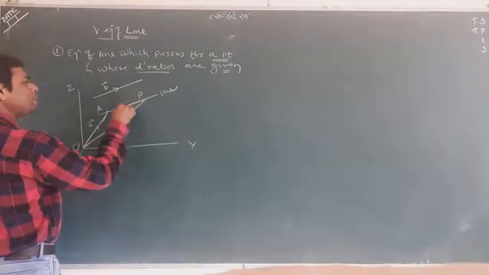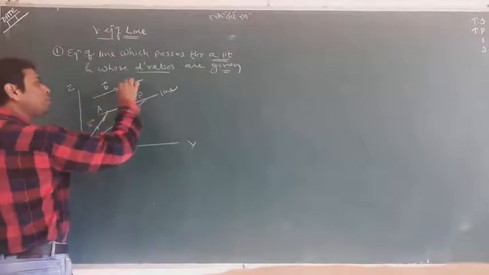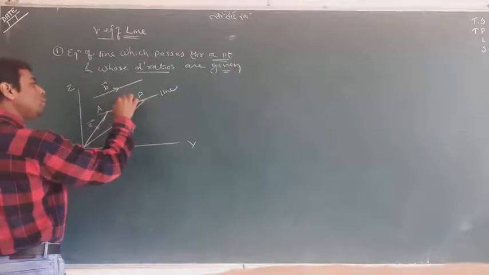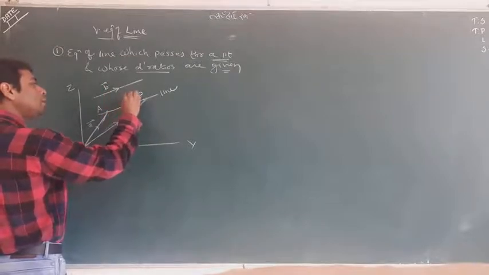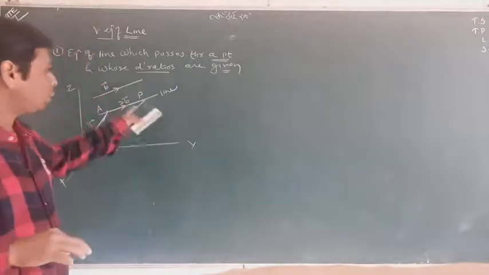Can you see AP? Only the part AP is parallel to B. The whole line is parallel to B, and AP is also parallel to B. So if I say name AP, you will say lambda B, because it is parallel to B.